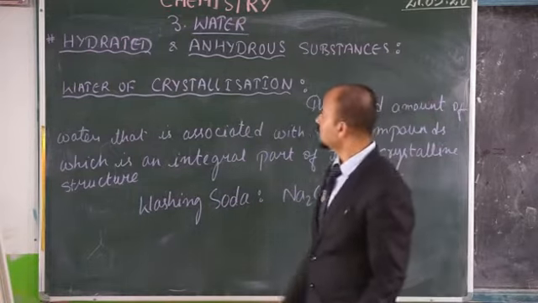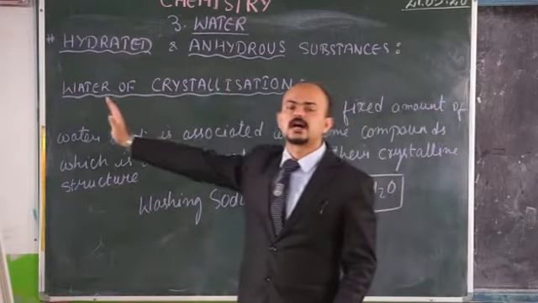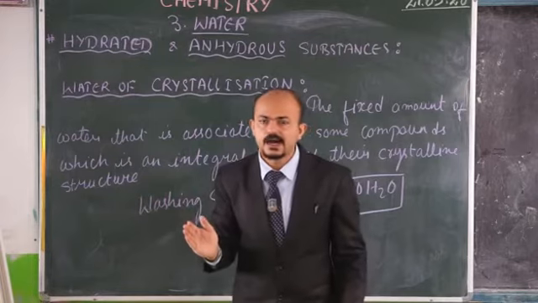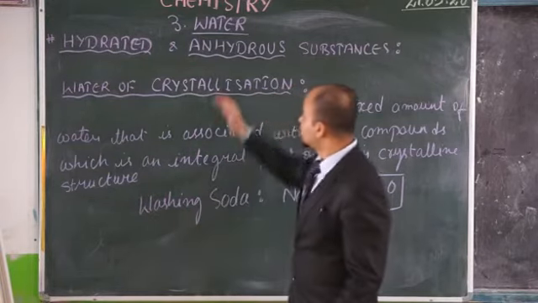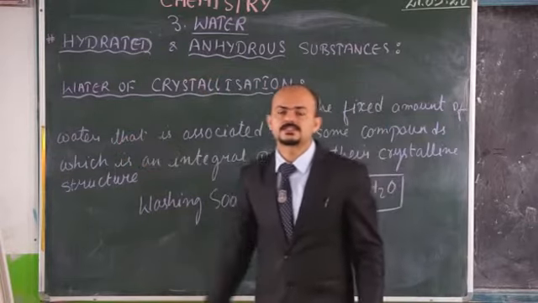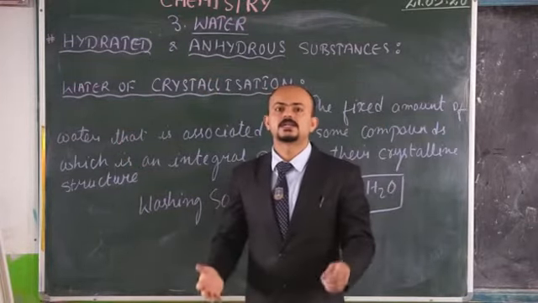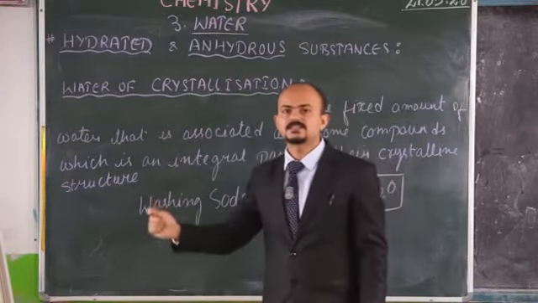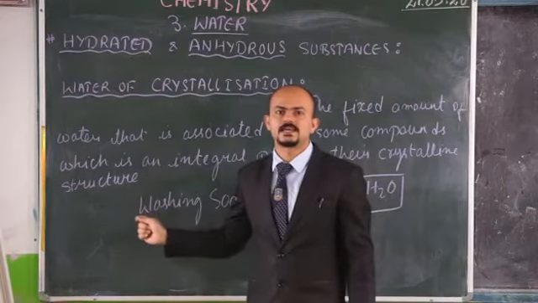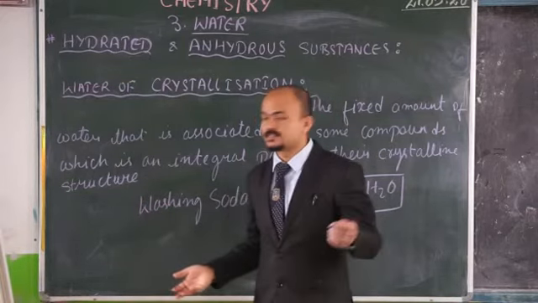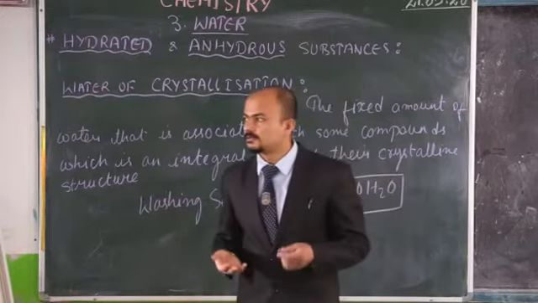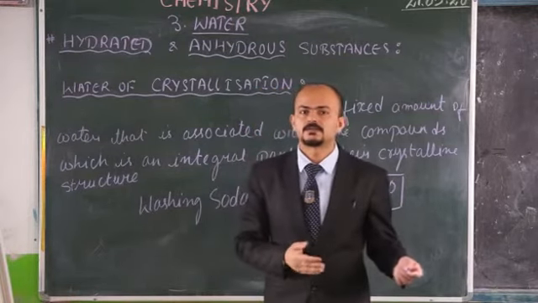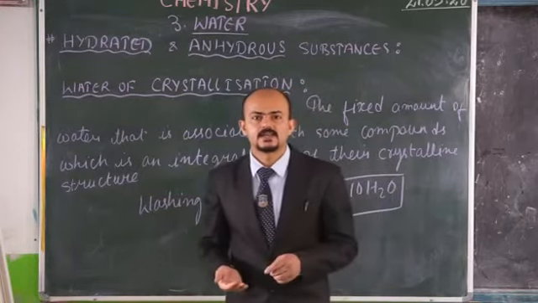Okay? Now, anhydrous means it's just the opposite of hydrated substances. These substances do not contain water of crystallization in their compound. Okay? Those substances which do not contain these certain fixed water molecules in them are known as what? Anhydrous substances. For example, common salt. The common salt that we have, that is NaCl. Okay? Table salt, that is an anhydrous substance.